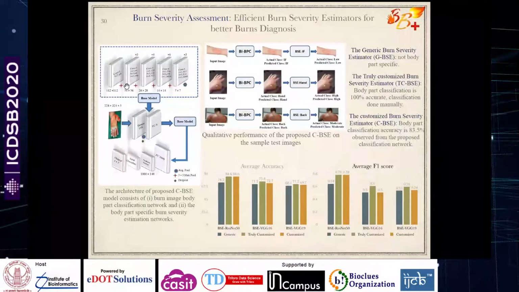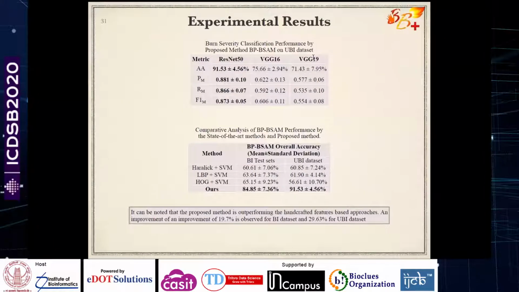So this is the overall approach again highlighted here, and we compare that the performance is comparatively better. These are comparative results against the existing image processing based handcrafted feature based approaches applied with SVM.